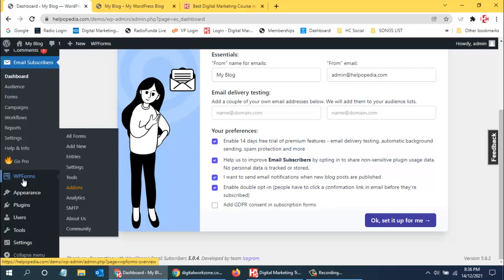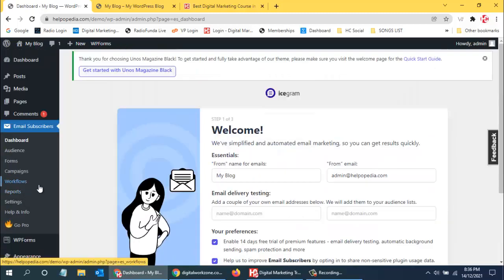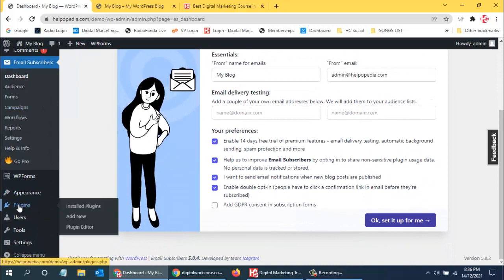We just installed WordPress forms, so that also came up in the menu. Whatever new things we add, we can manage from the left menu over here. Whatever we install will come up in the left hand side menu. These are the plugins that we can use in the website, which will increase the functionality of the website.